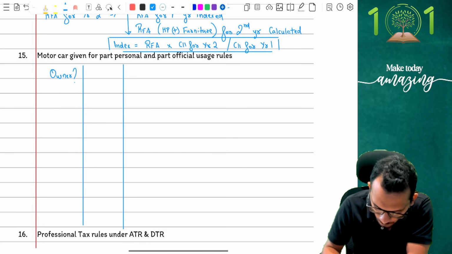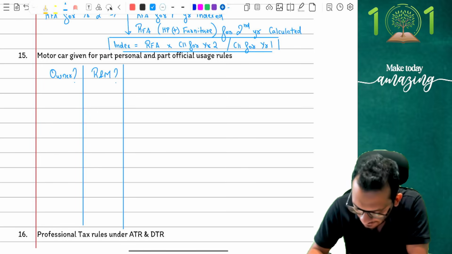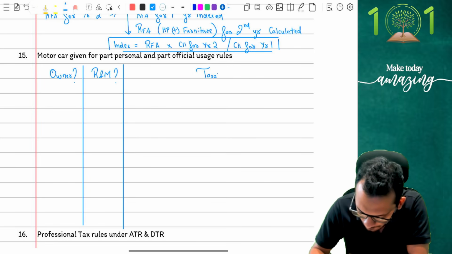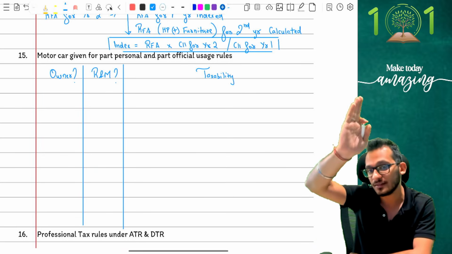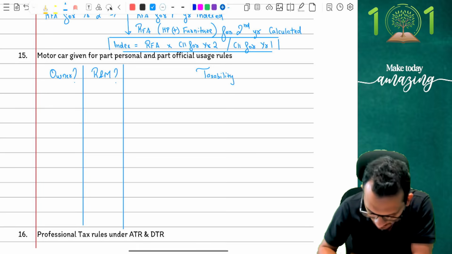And the next question I'm going to ask, what is the running and maintenance incurred? Who is going to incur the running and maintenance? That is the question I will ask, and based on that I'll give you the taxability. Yes, this is a very simple thing, people. I'm assuming you would have done this 101 times, so please be careful about this. The rules are very simple.